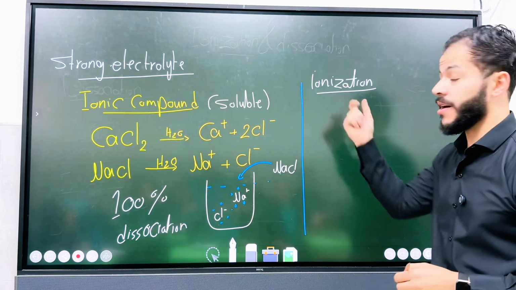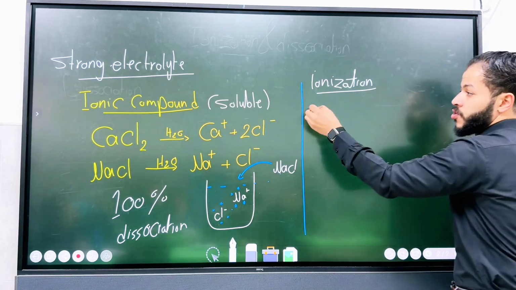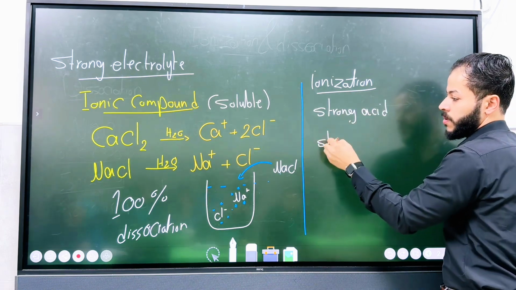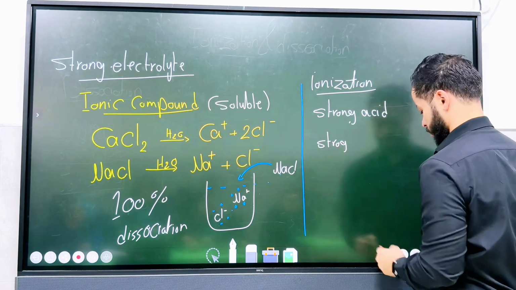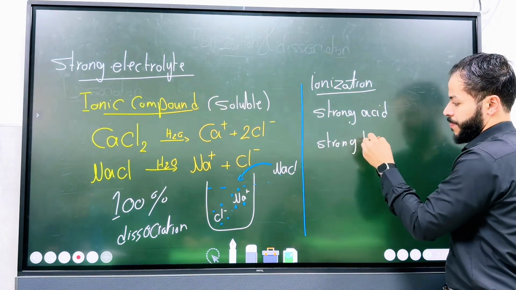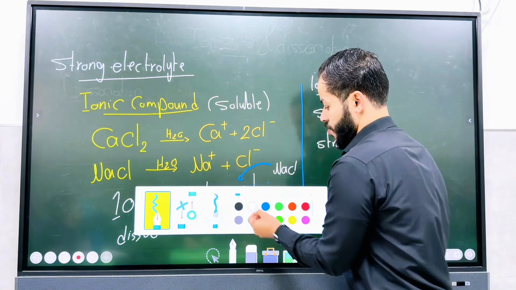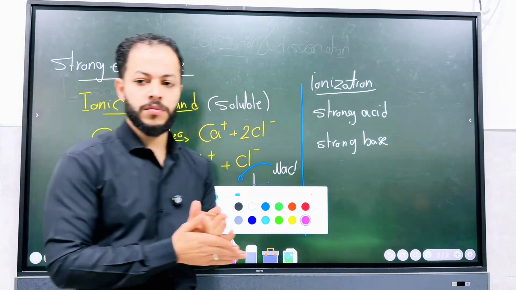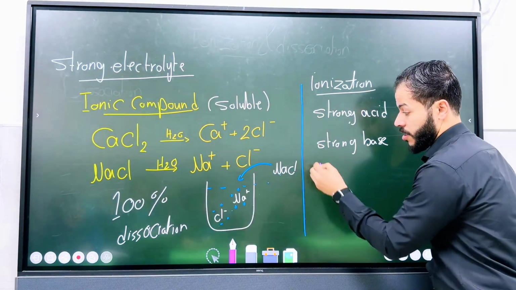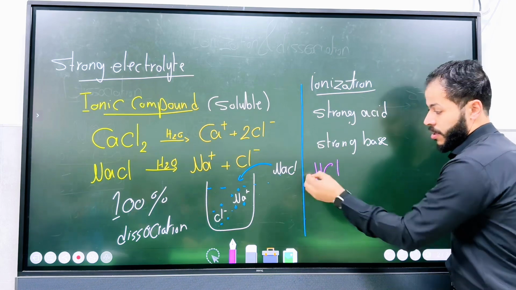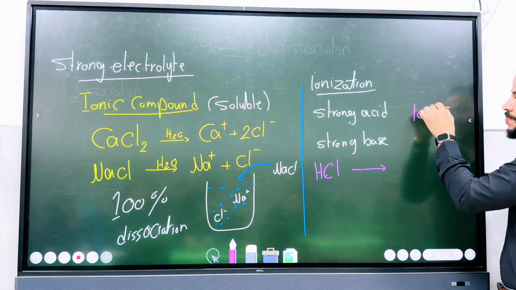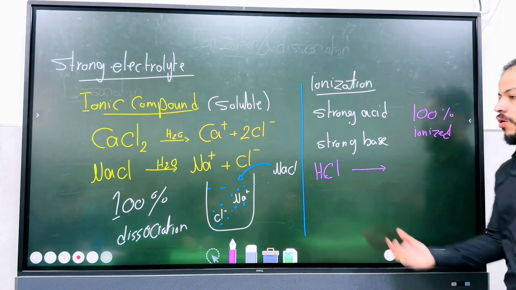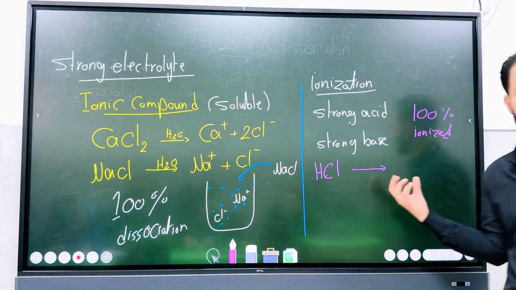Completely ionized. So the molecular compounds that make this, guys, are the strong acids and the strong bases. Example of a strong acid. Can anyone give me an example of a strong acid? Hydrochloric acid or sulfuric acid. HCl is completely ionized, right? It tends to be almost 100% ionized. It means that all the molecules here are converted to ions.